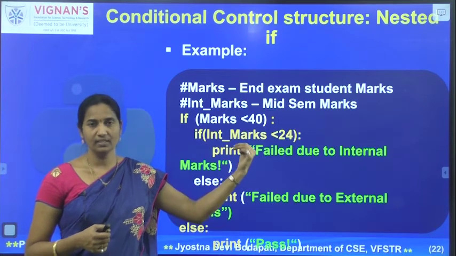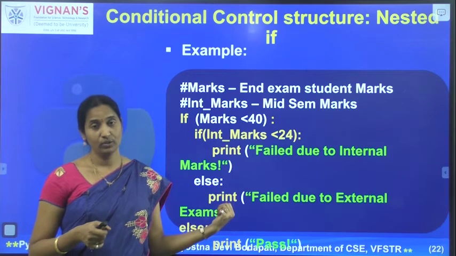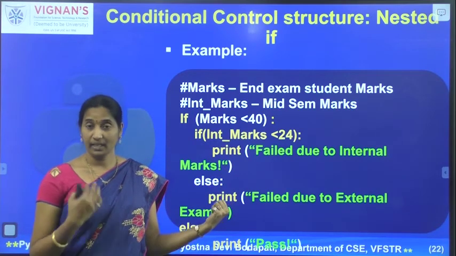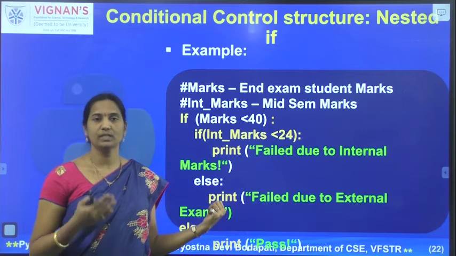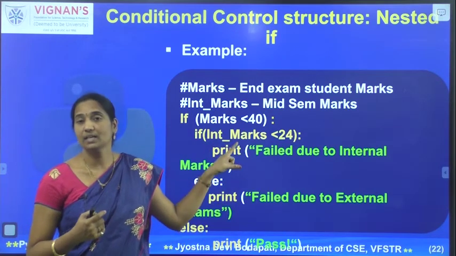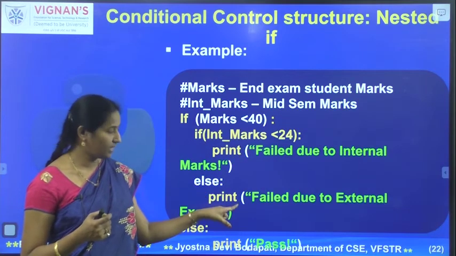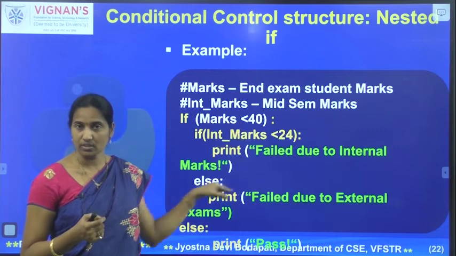Then we are checking the condition, the student marks are less than 40. So that means we know that the student failed. Again, I am interested to know whether the student failed because of the internal marks or the external marks. That's how I am placing another code snippet to understand that. So I am placing another if-else statement as part of this if structure itself, if you observe.